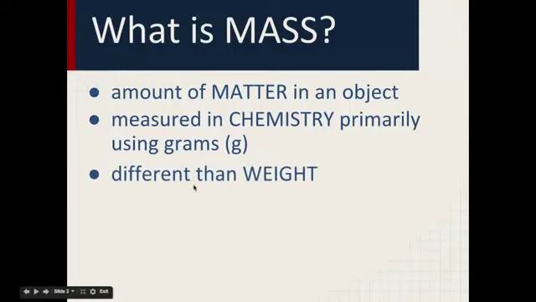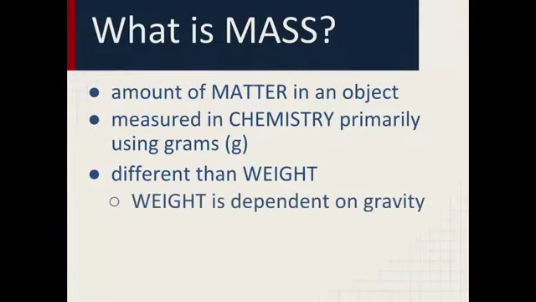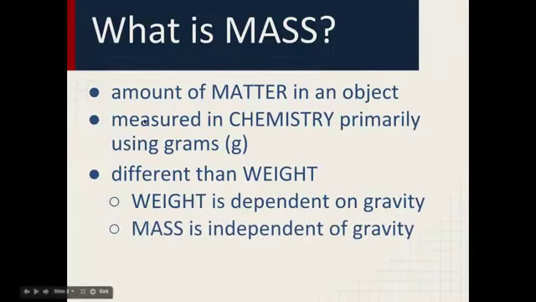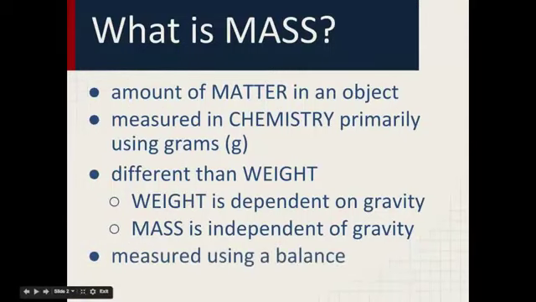Mass is different than weight. A lot of people wrote in their assessments and their pre-assessment that mass is the same thing as weight. But weight is actually dependent on gravity, meaning if I went to some other planet or some other place where there's less gravity, I will weigh less. But my amount of matter is independent of gravity. So if I go someplace that has less gravity, I'll still have the same amount of matter, which means if I have the same amount of matter, I have the same amount of mass. So mass is the amount of matter, not the weight. It is different. And it's measured using a balance.